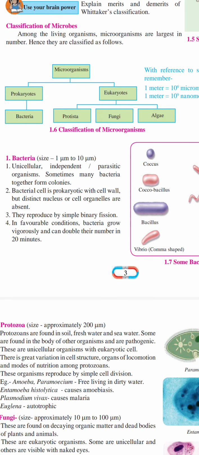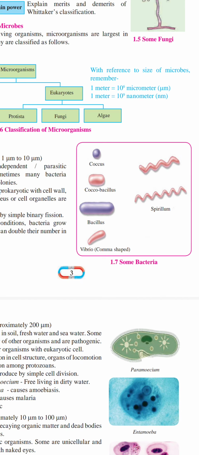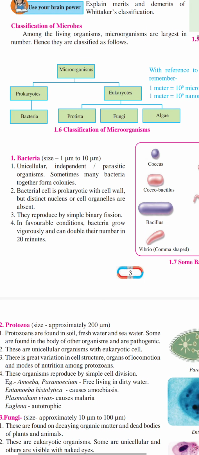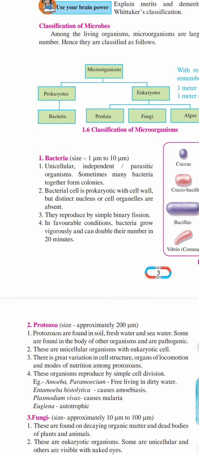Some bacteria form colonies. See the colonies shown: Coccus, Coccobacillus, Bacillus, Vibrio, Spirillum. This kind of bacteria form colonies in their surroundings. Bacteria are prokaryotic, that is, unicellular organisms. The cell wall is present, but the nucleus and cell organelles are absent here.